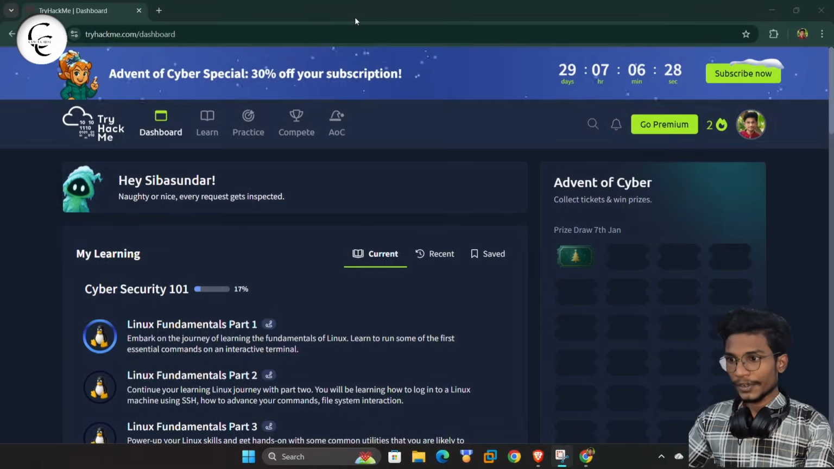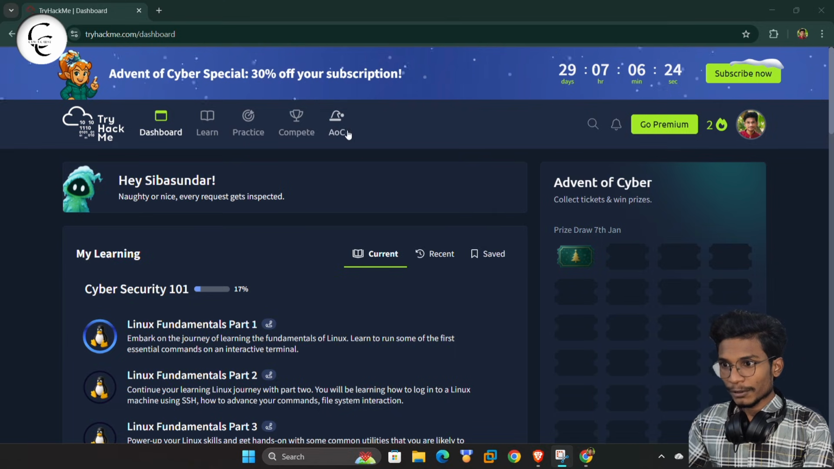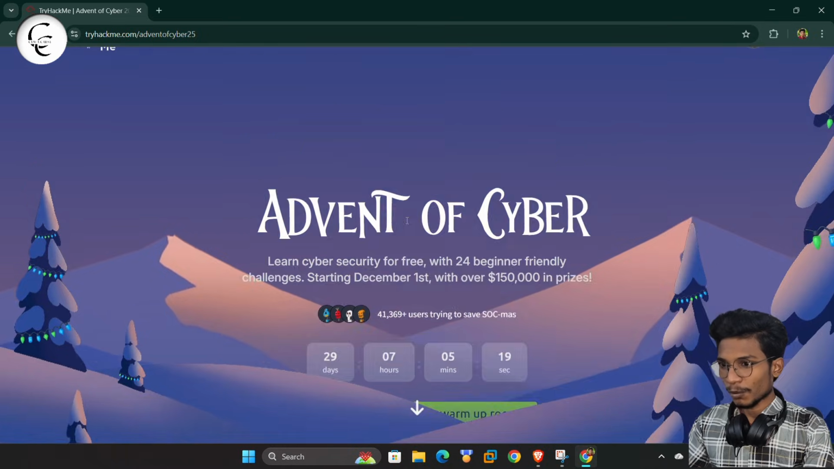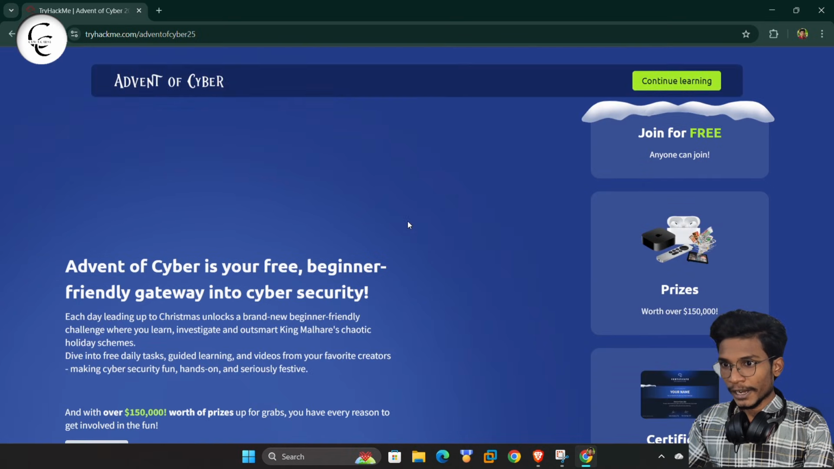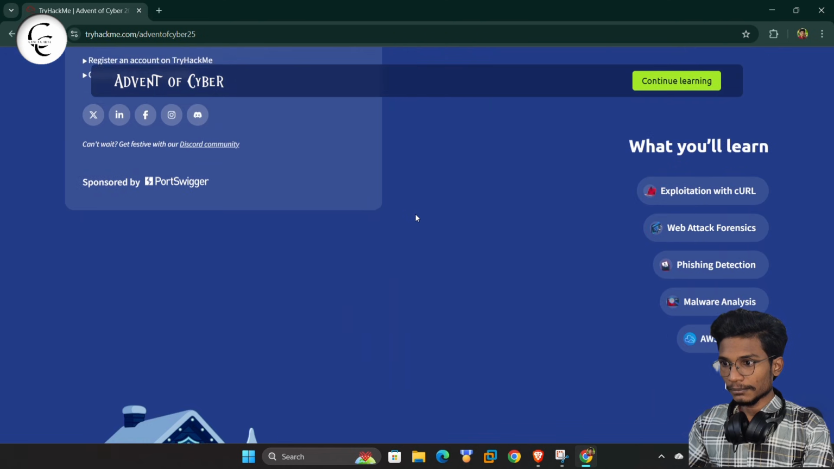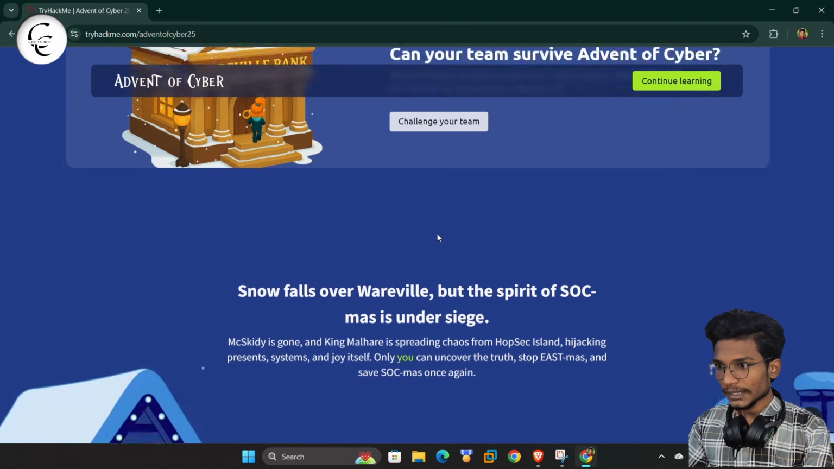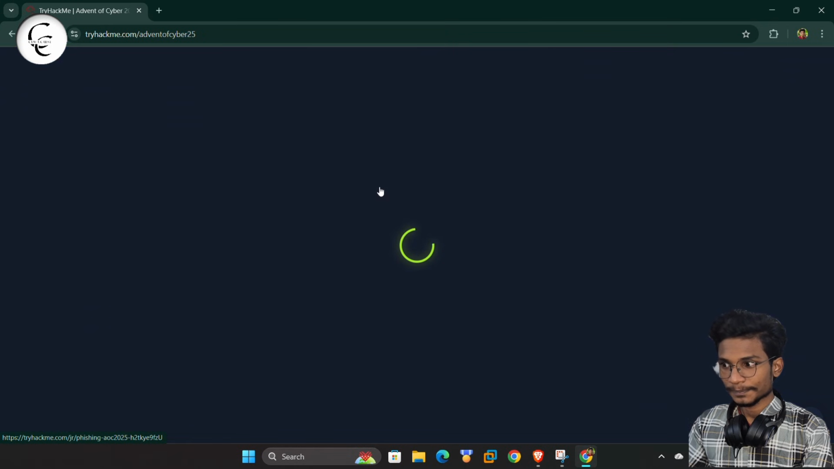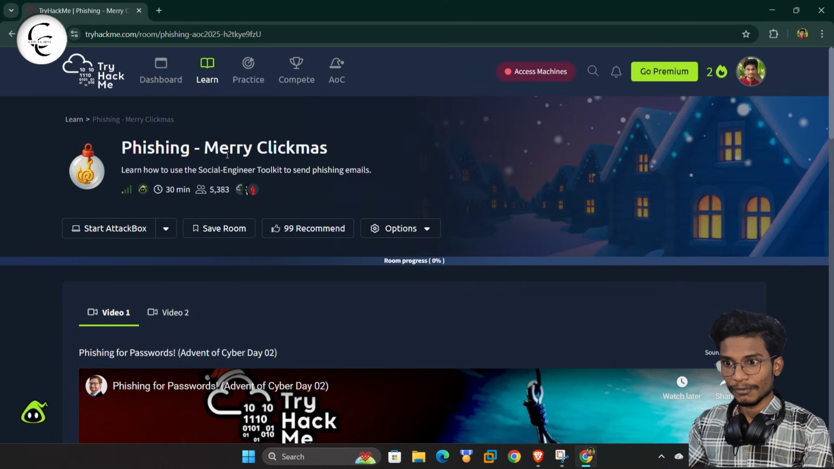Guys, now we are on the TryHackMe dashboard. So guys, now we can move to AOC, that is Advent of Cyber. So we can scroll down and we can continue our learnings. So guys, here we have the Phishing Merry Christmas room, and this room is unlocked, so let's click it. And now we have the Phishing Merry Clickmas. So we have to start our attack box.